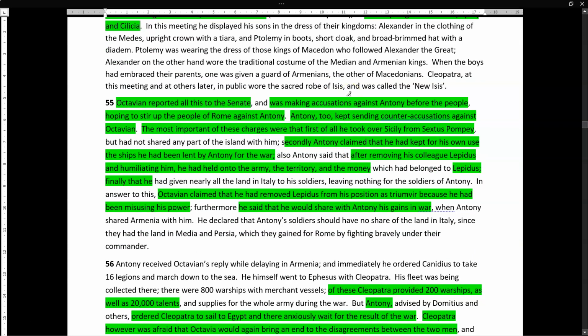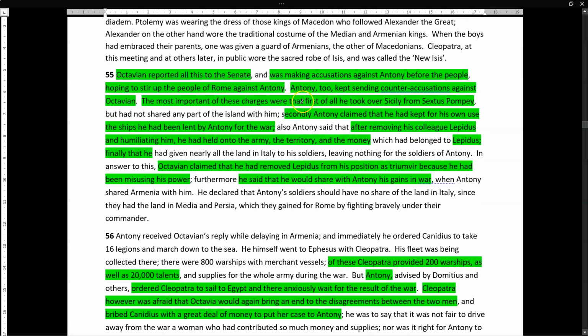So this gives Octavian yet another opportunity. So he tells everybody in the Senate what Antony is up to, making accusations against Antony before the people, hoping to stir up the people of Rome against Antony. So this basically works, to be honest. The people start to doubt Antony.